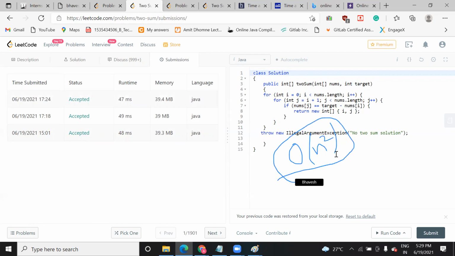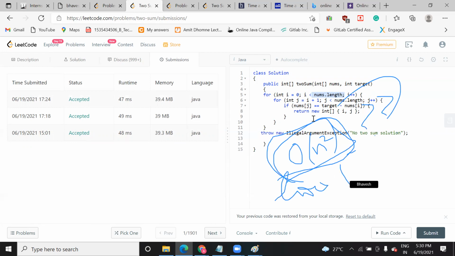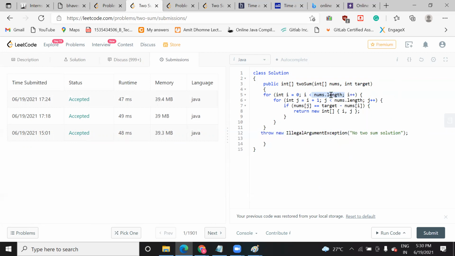Big O n square is a representation of how much time it will take. Here also n square, because n will be the size of the array, and you are using two nested for loops. So based on reading the num length, suppose you are reading 7 values. 7 into 7, 49.